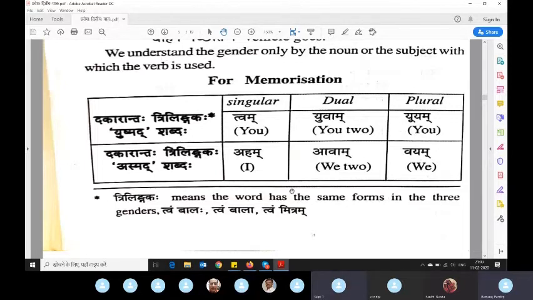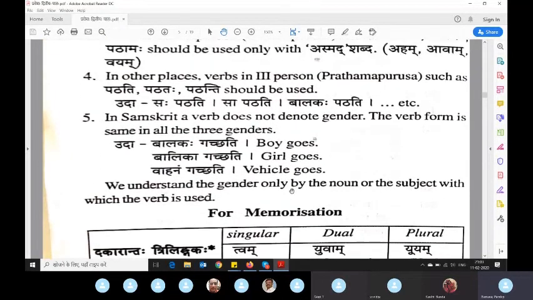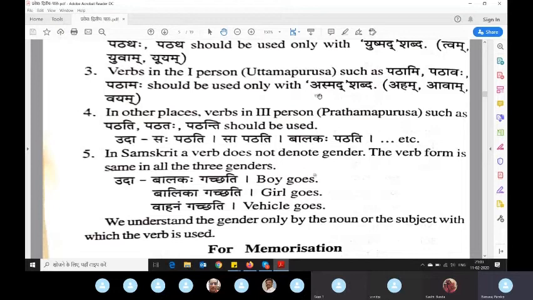I did not understand dakarantah. Can you kindly explain once again? Yes, yes, I can explain. One suggestion: if you have earphones, then this echo will not come. In the first class I had explained this since it is a very basic concept. Anytime you have a doubt, without any hesitation, please ask so that we are clear.